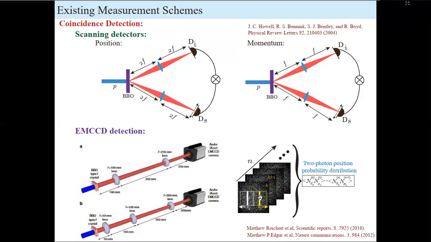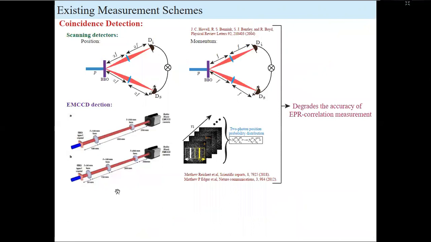But this method requires a large number of image accumulations, vast computational post-processing, and it is very sensitive to the distances, so the experimental setup needs to be aligned very precisely. Therefore, all these coincidence type detections suffer from different practical or experimental issues, and that adversely affects the accuracy of EPR correlation measurement.